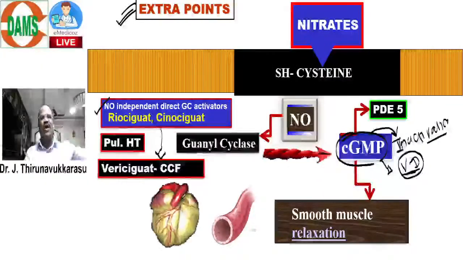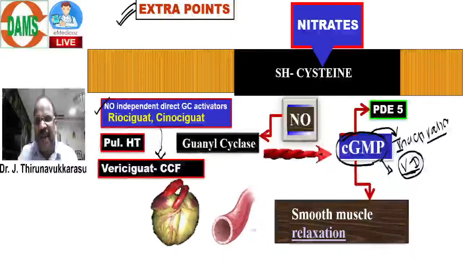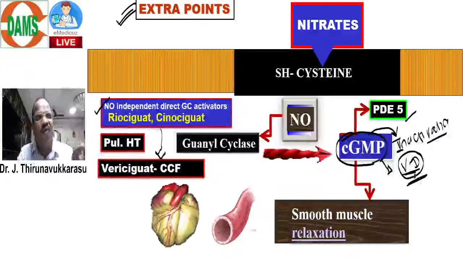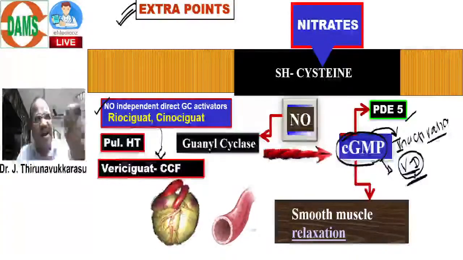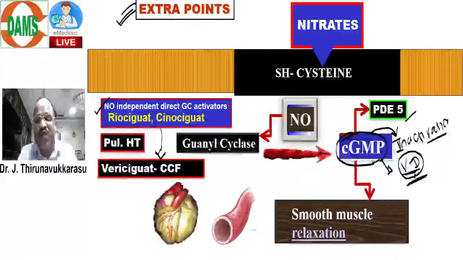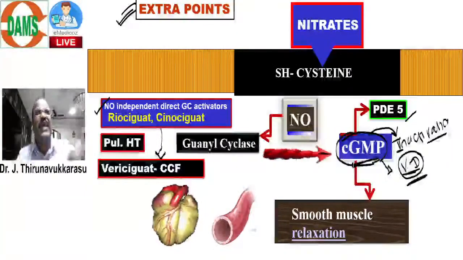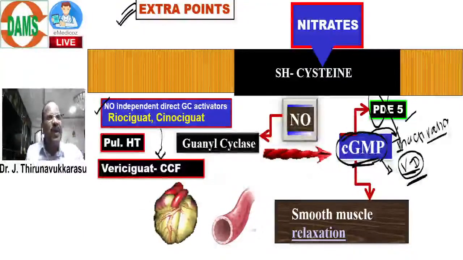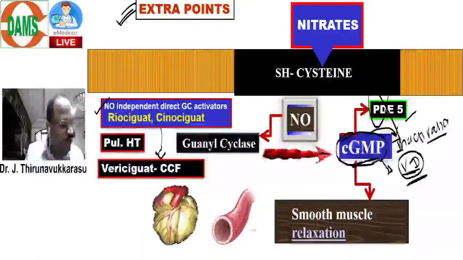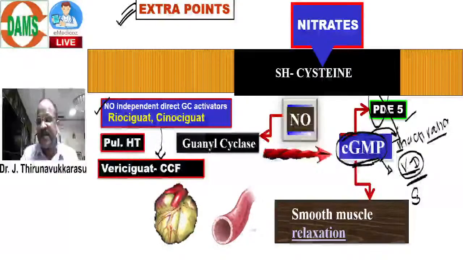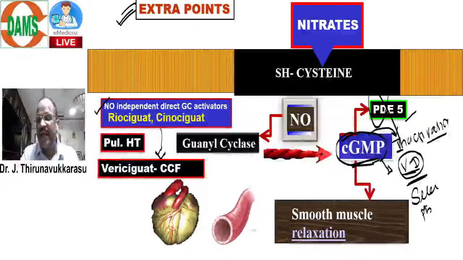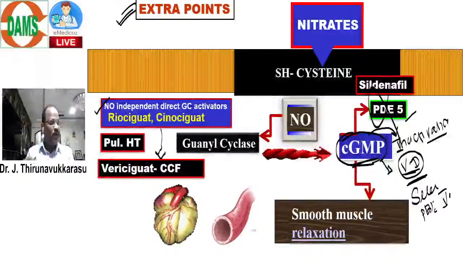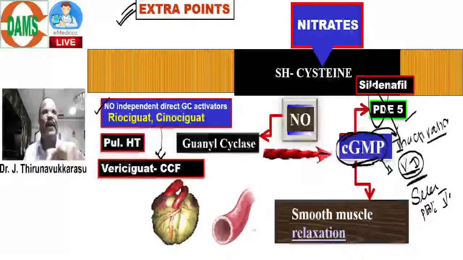Now, wonderful question. When cyclic GMP undergoes metabolism by PDE5, if I want to have vasodilatation, I should accumulate cyclic GMP. For that, I should inhibit PDE5. Now tell me, name some selective PDE5 blocker. That is sildenafil. So sildenafil is a selective PDE5 blocker.